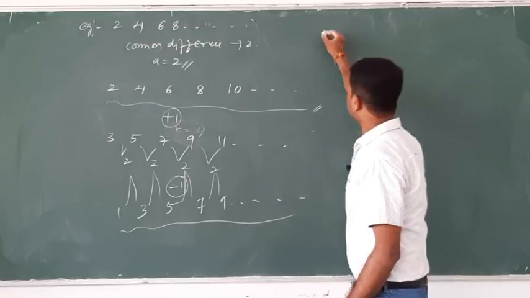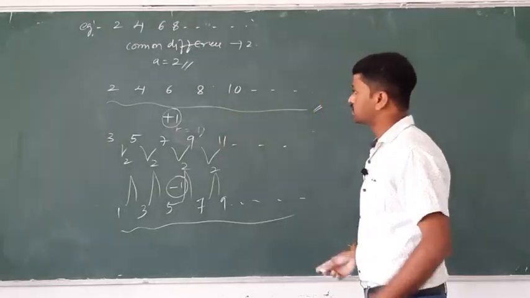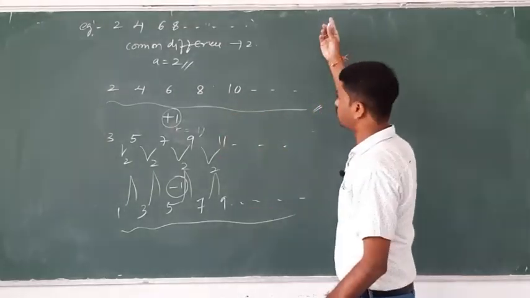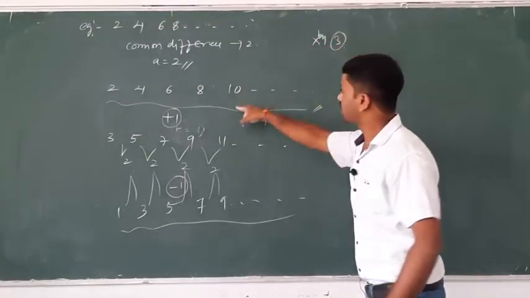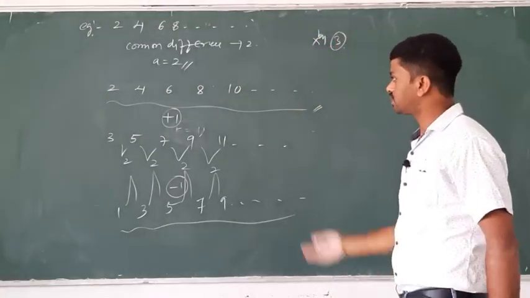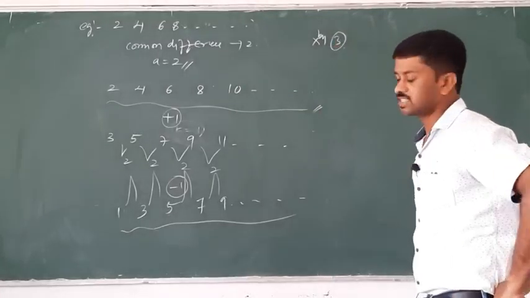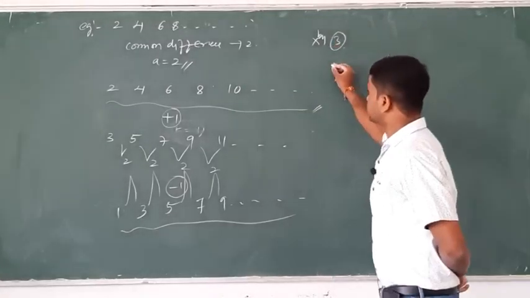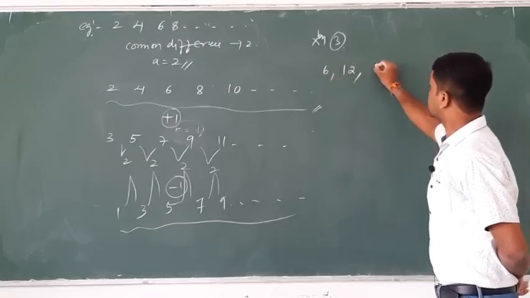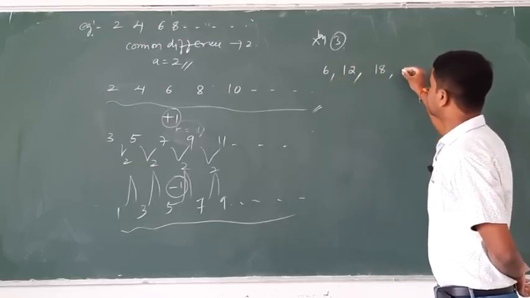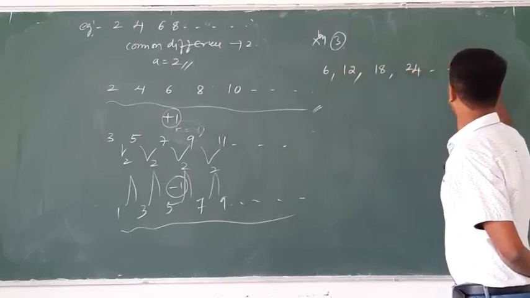Sure. And here, adding 1 and subtracting 1. Now, multiplied by 3. First multiplied by 3, then a given sequence. In the general example, 2, 4, 6, 8 and so on. 3 times 2 is 6, 3 times 4 is 12, 3 times 6 is 18, 3 times 8 is 24, and so on.